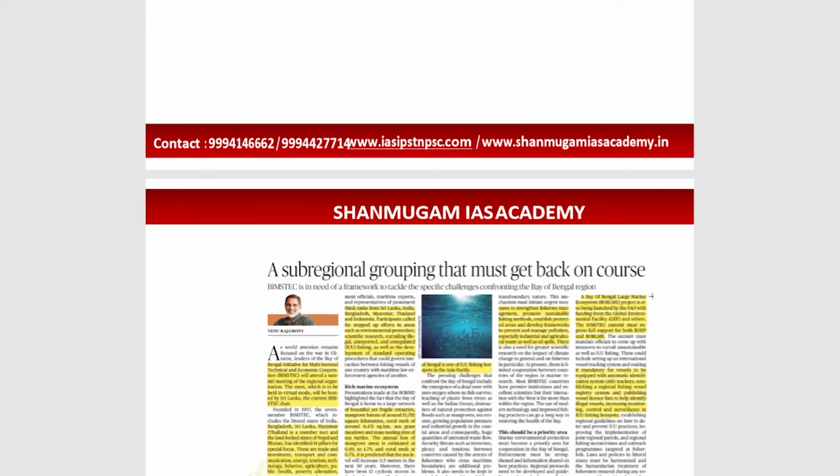According to ICAR, the Central Marine Fisheries Research Institute, for the fishing boats operating in the bay, it is estimated that the fish stocks being fished are at unsustainably low levels in this region, as of February 2022. And according to the Food and Agriculture Organization of the United Nations, the Bay of Bengal is one of the IUU fishing hotspots of Asia and the Pacific. This was told by the Food and Agriculture Organization. This is the main hotspot of IUU.